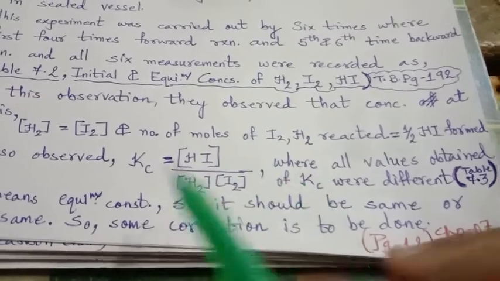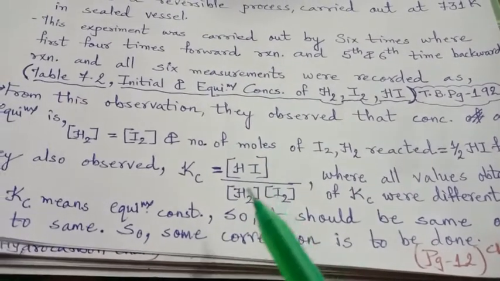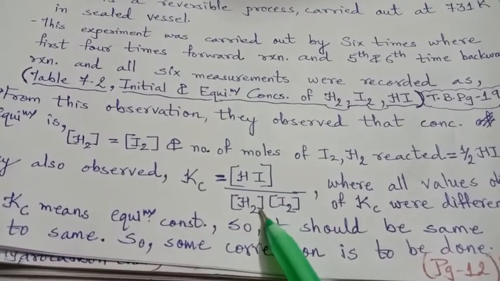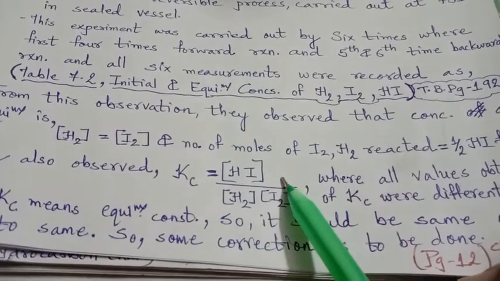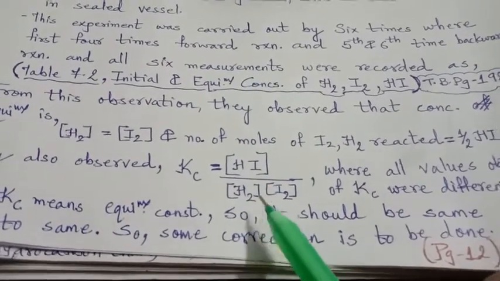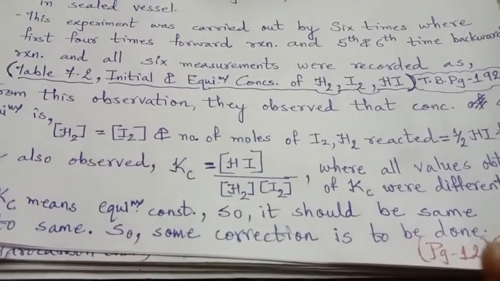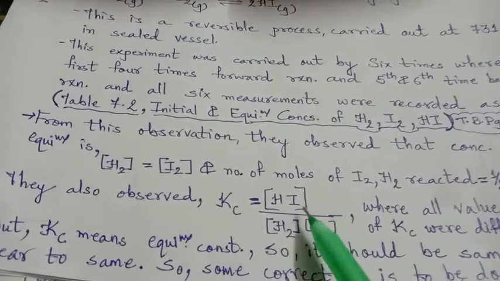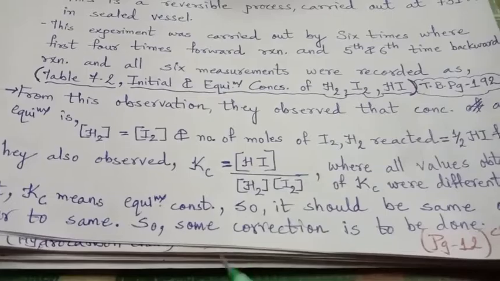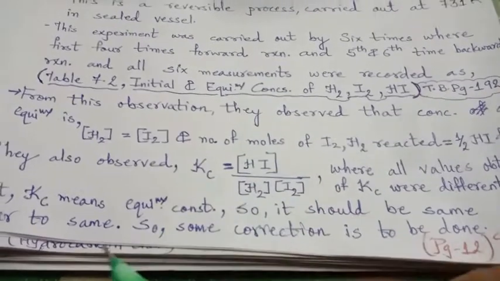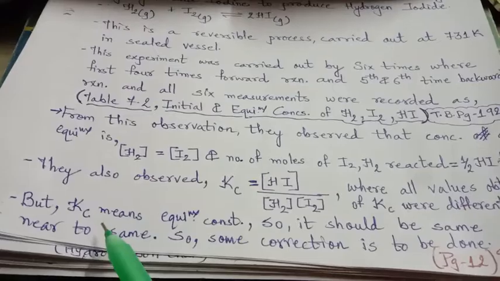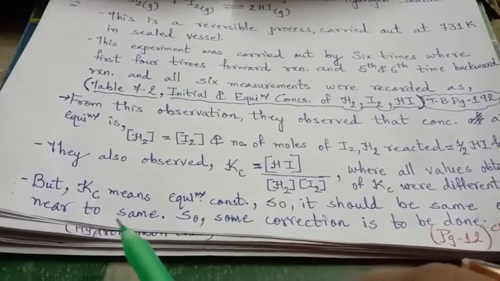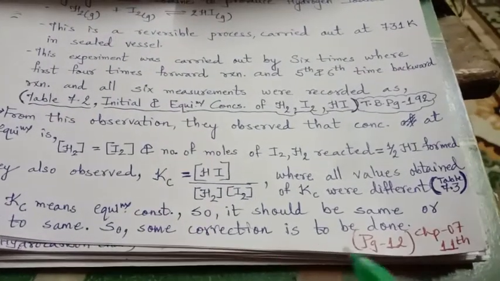So these two scientists, Guldberg and Waage, thought that there should be some correction here. Because as per the general equation, the product of the products upon the product of the reactants gives the constant. So they found that they needed to correct this. And what was the correction done? Let us see. Kc means equilibrium constant, so it should be the same or very near to the same. So some correction is to be done.